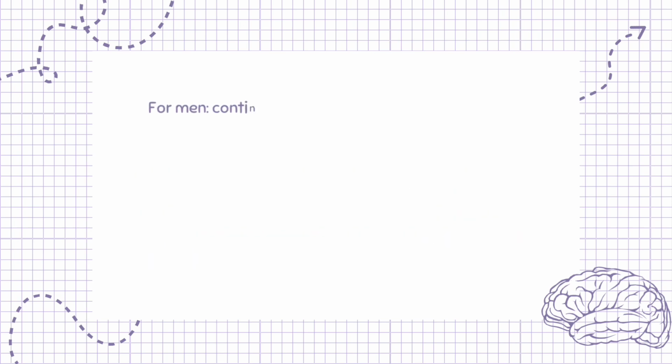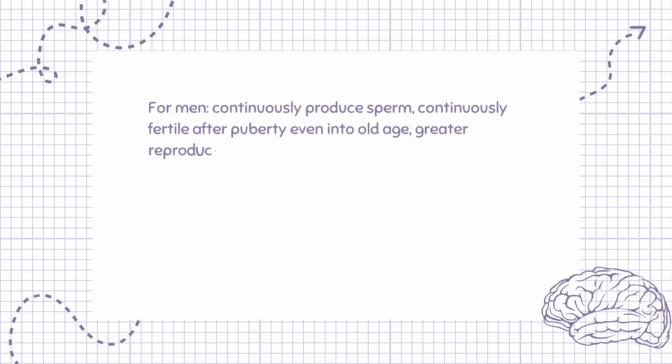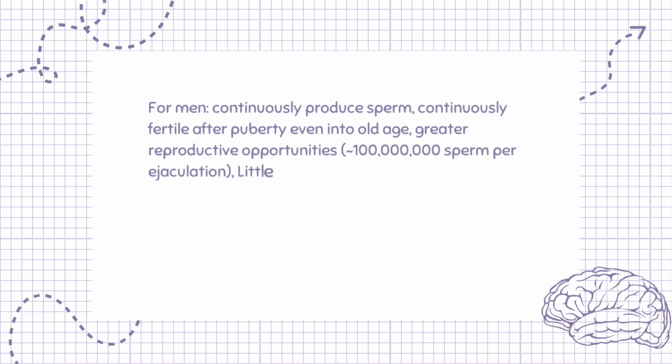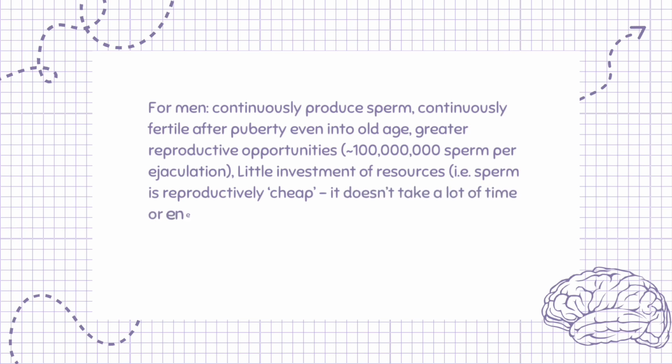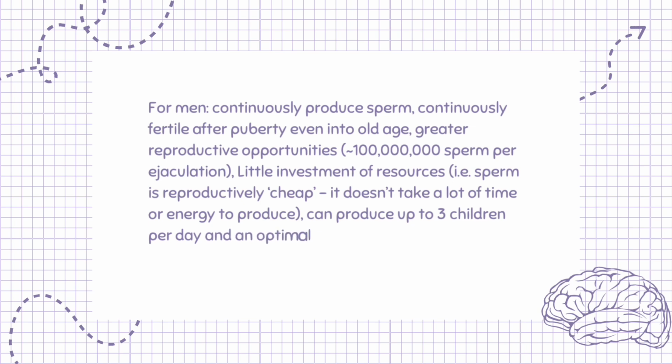For men: continuously produce sperm, continuously fertile after puberty even into old age, greater reproductive opportunities, 100,000,000 sperm per ejaculation, little investment of resources, i.e. sperm is reproductively cheap, it doesn't take a lot of time or energy to produce, can produce up to 3 children per day, and an optimal strategy of quantity over quality.